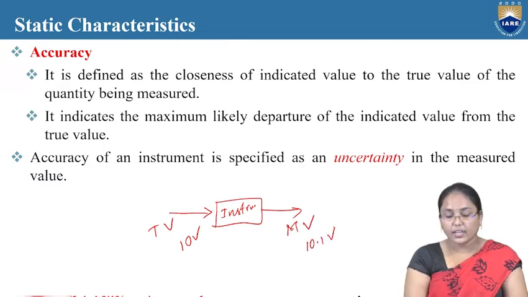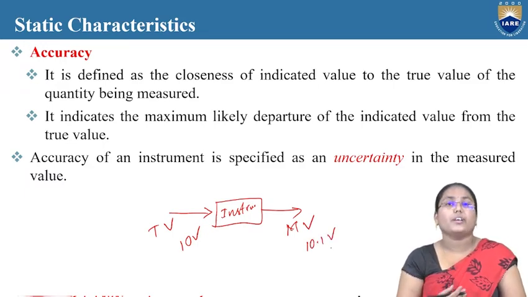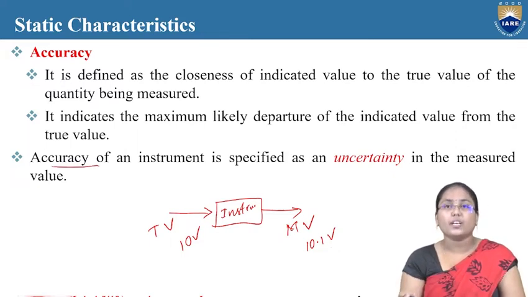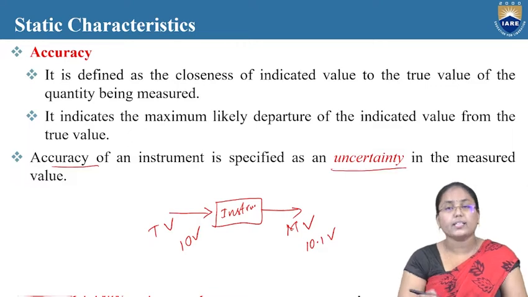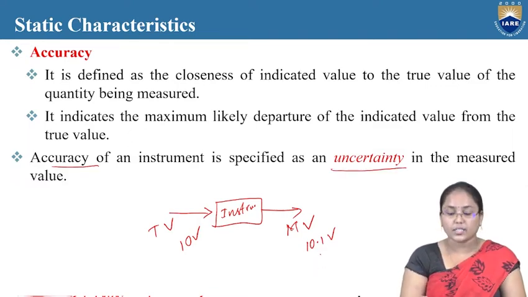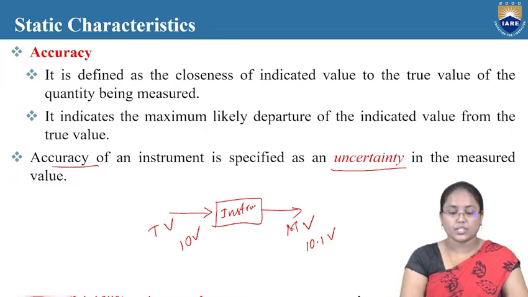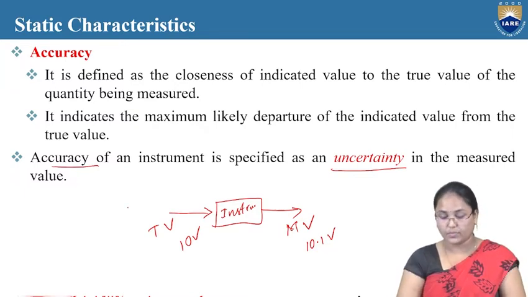Then the true value and the measured value are not the same. So the accuracy of an instrument is specified as an uncertainty in the measured value. Here 0.1 is the uncertainty. By taking the difference between the measured value and the true value, we can find the uncertainty in the measured value, which varies with respect to the accuracy.